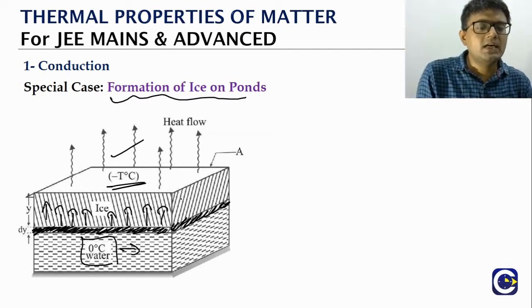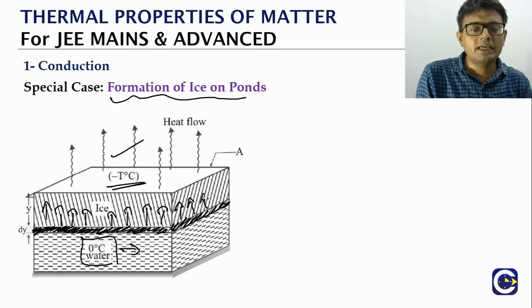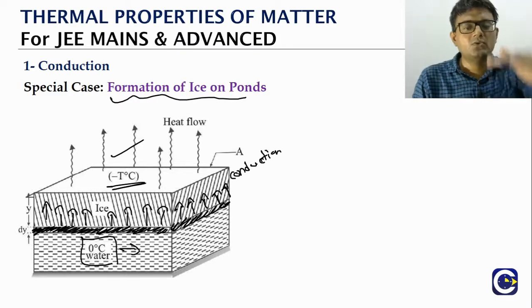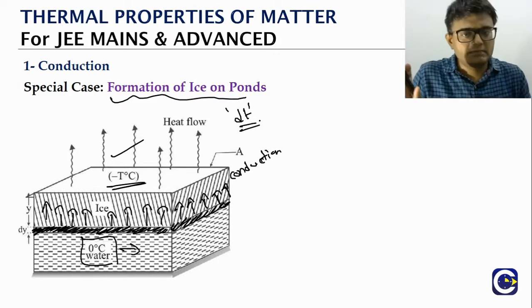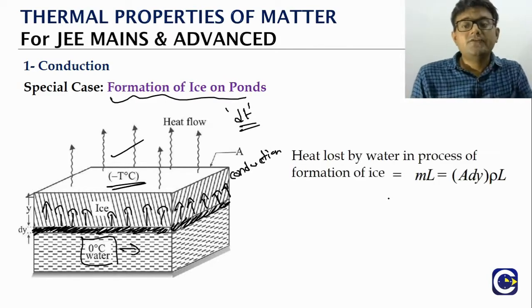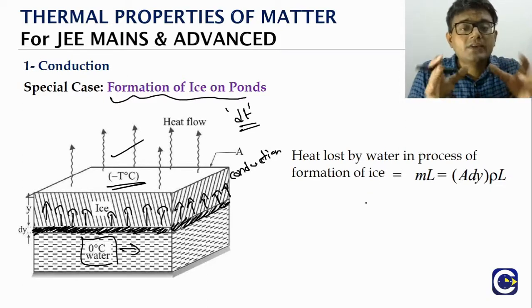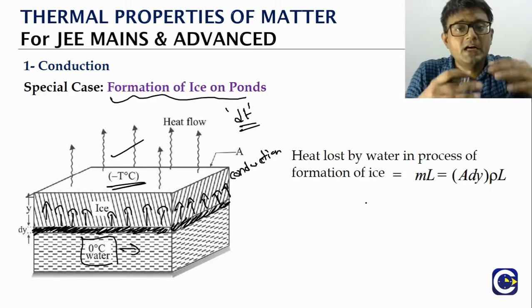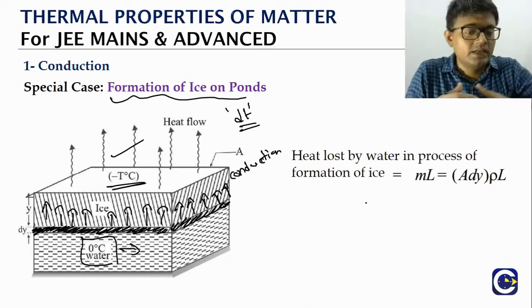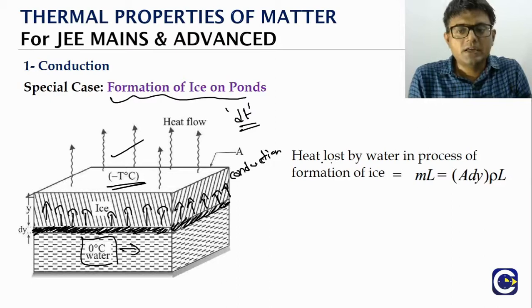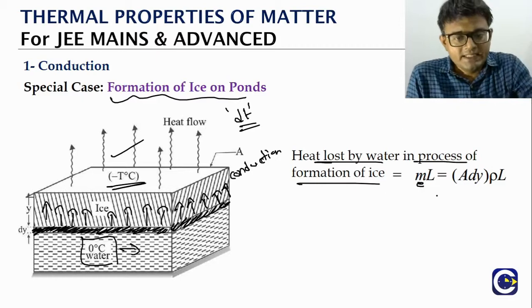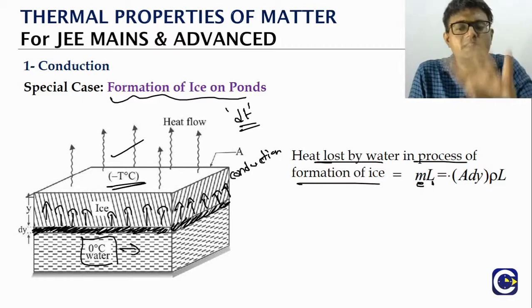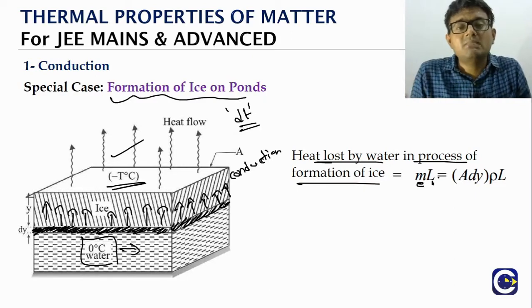So the heat that is lost by the layer of water near the boundary will undergo conduction through the ice. Say for example, we will take a small time dt. Because when ice is getting formed, heat will be lost, right? The heat lost by the water in the formation of ice will be the mass of the ice that is getting formed into the latent heat, correct? So here we will say L is the latent heat.